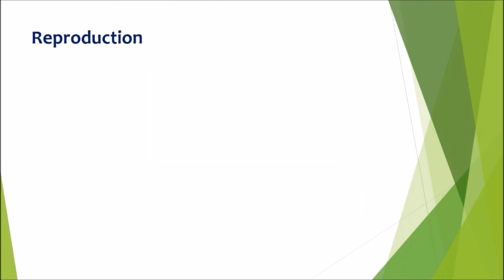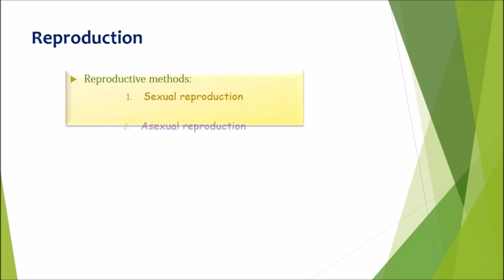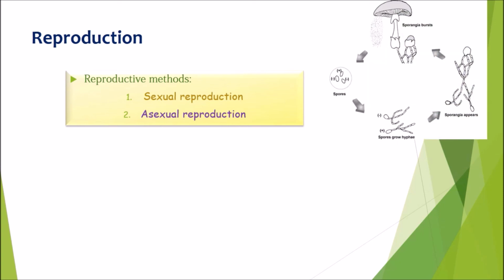Reproduction. It is the ability to reproduce offspring for the continuous existence of species. Two major reproductive methods can be identified in organisms: sexual reproduction and asexual reproduction. For most animals, reproduction is mainly or entirely sexual.